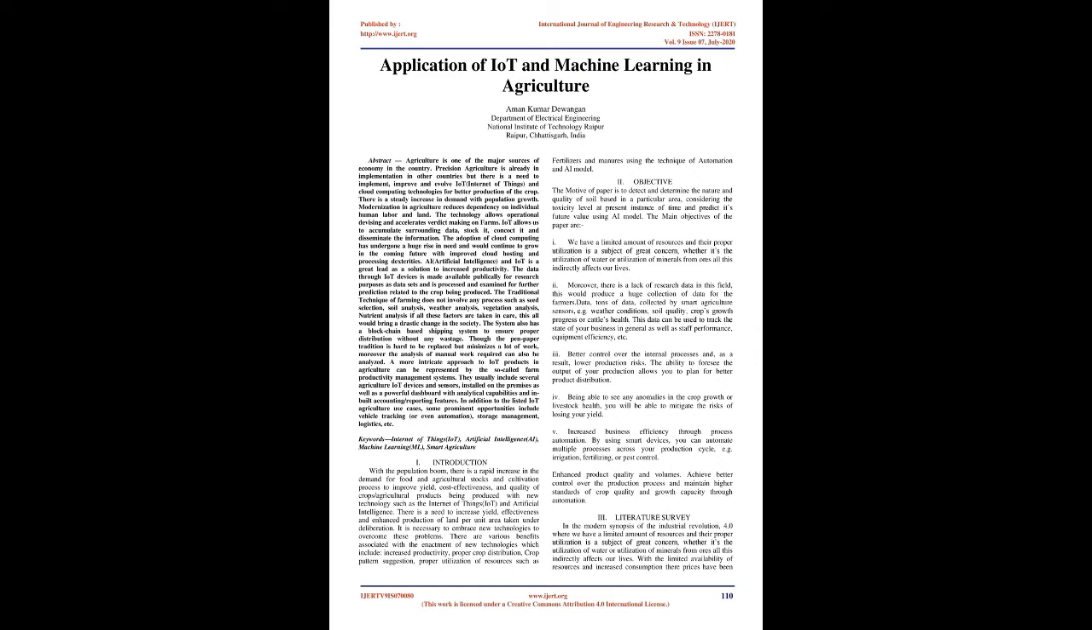Increased business efficiency through process automation. By using smart devices, you can automate multiple processes across your production cycle, e.g. irrigation, fertilizing, or pest control. Enhance product quality and volumes. Achieve better control over the production process and maintain higher standards of crop quality and growth capacity through automation. 3. Literature survey.